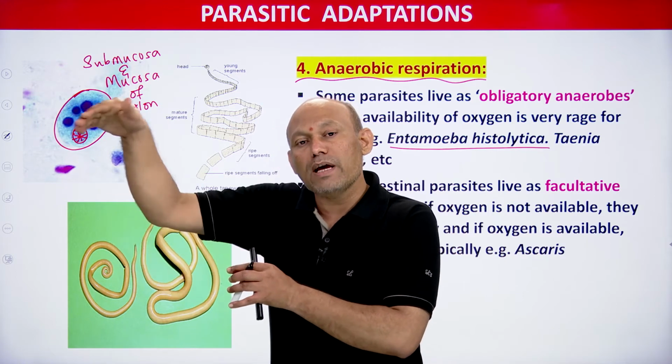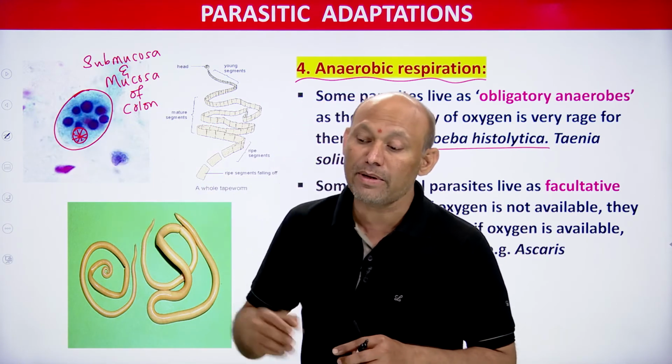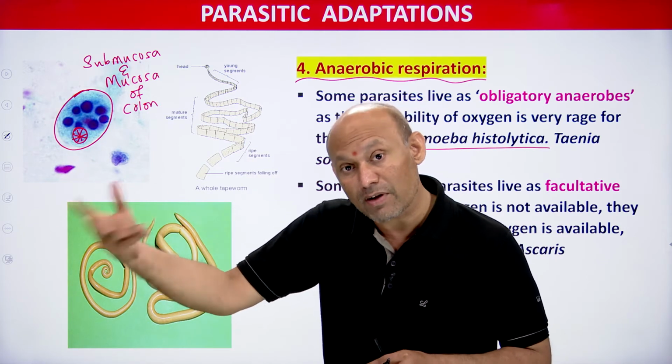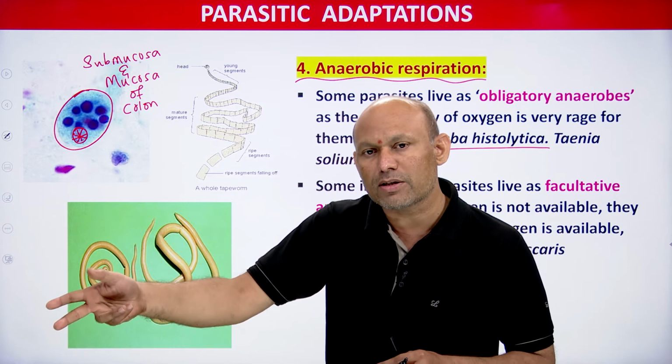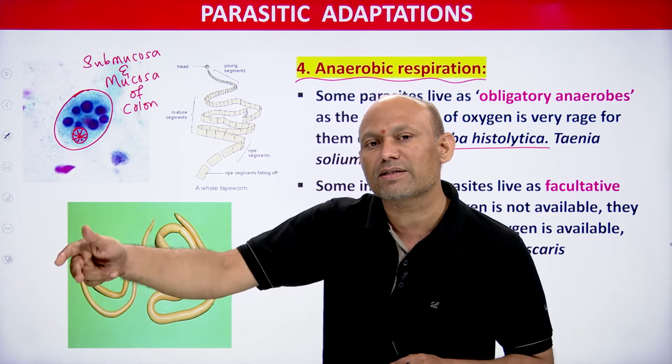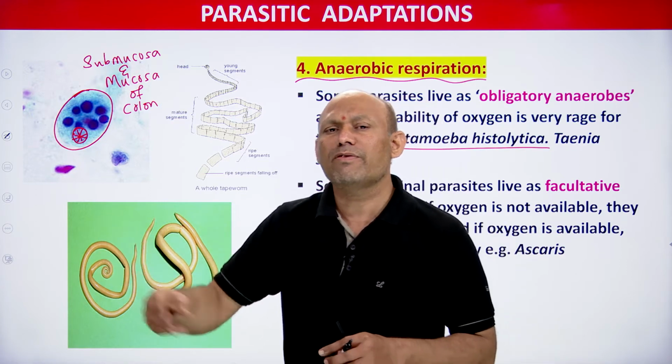Sometimes it may go deep into the submucosa, students. In the lumen there will be oxygen, but in the wall of the alimentary canal, in the wall of the large intestine, do you think there will be free oxygen?